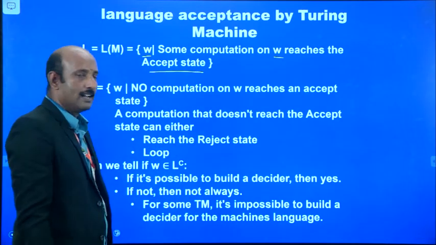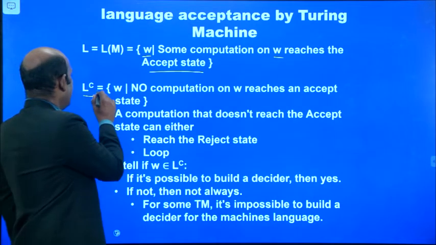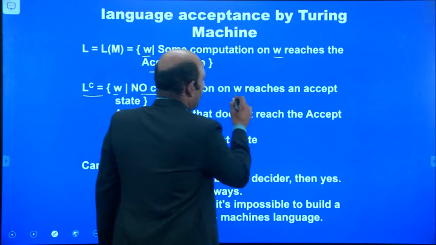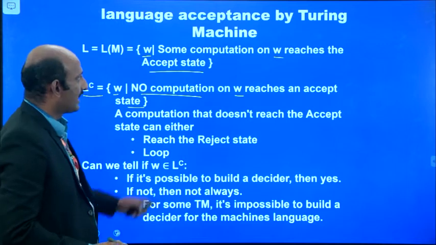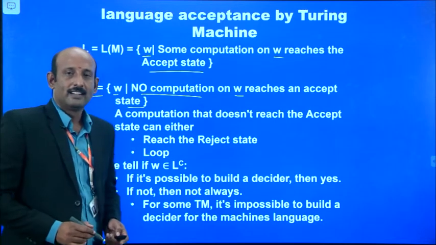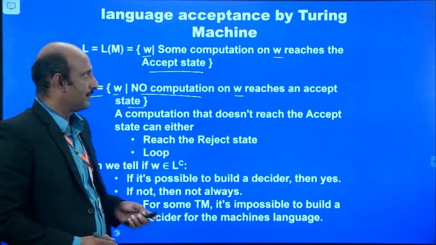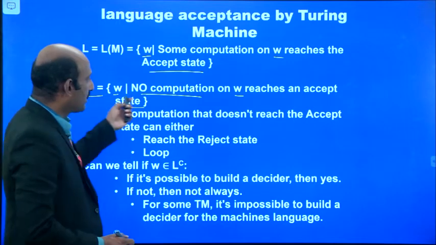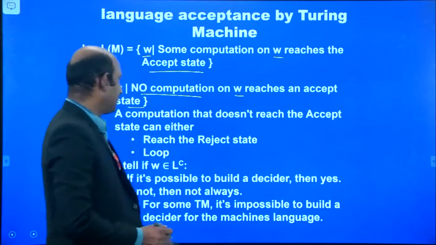That is, some computation on W reaches an accepting state. Either after computation it goes into the accepting state, or without further computation, the input string may reach the accepting state.